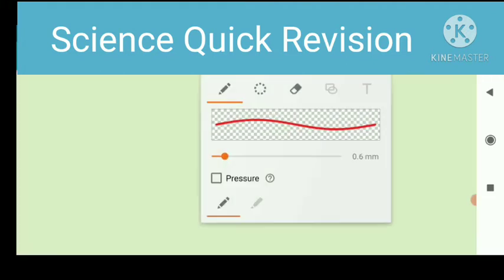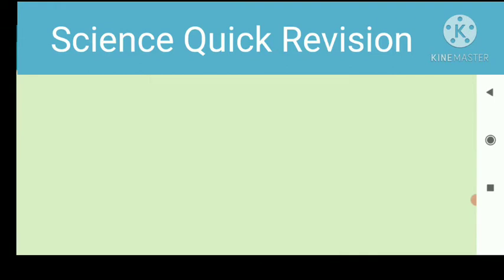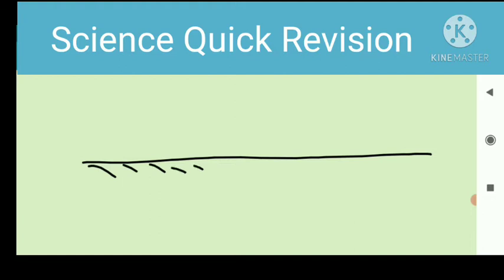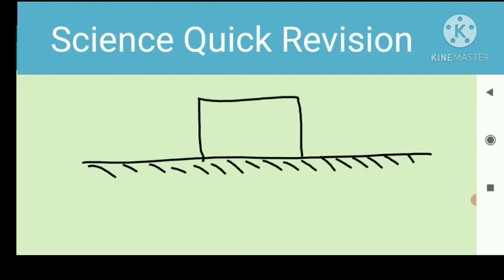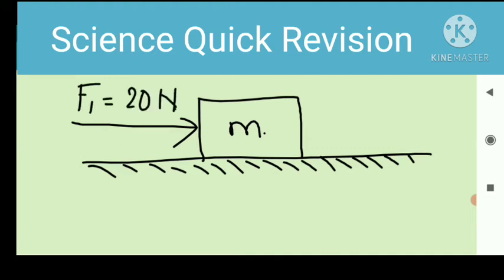So here we take another body and place it on this horizontal surface, having the same mass m. Someone applies force f1 on this body, we take 20 Newton, and another person applies force f2 equal to 30 Newton on this body. So what is the net force?